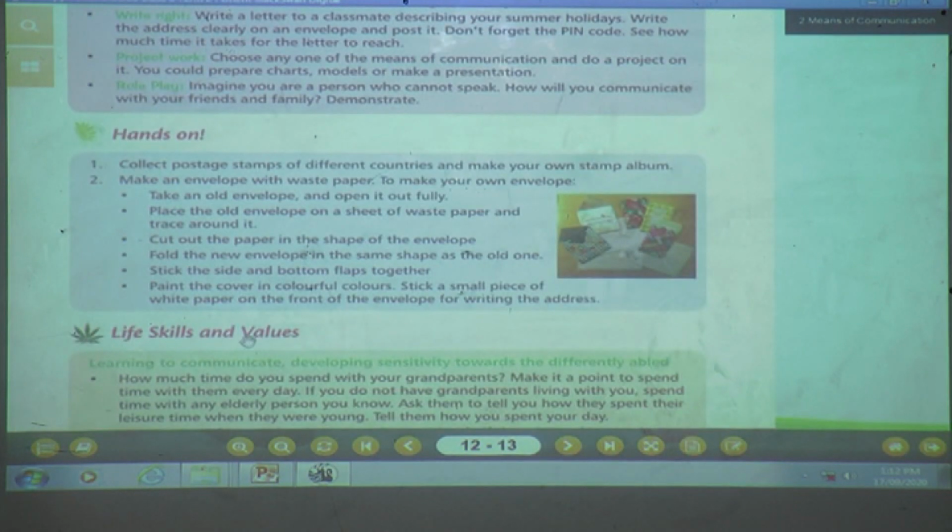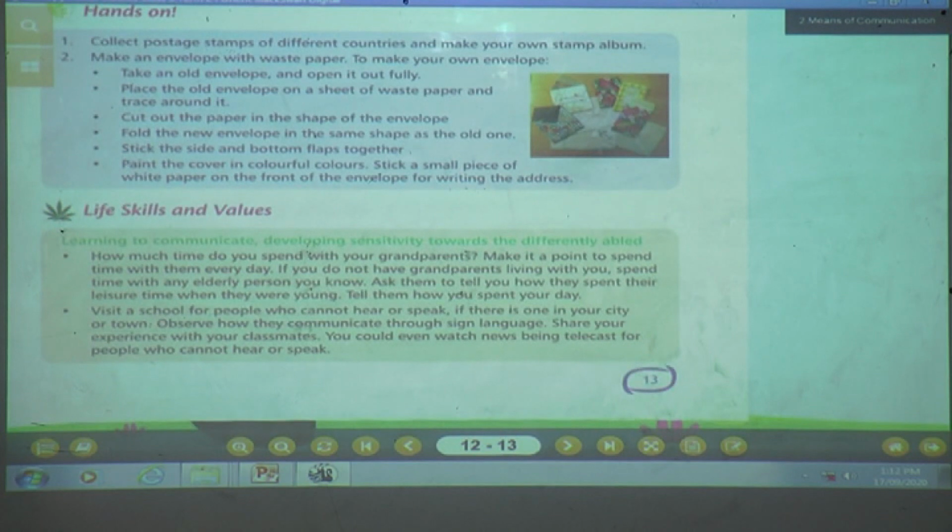Okay. Next one is what? Life skills and values. Learning to communicate, developing sensitivity towards the differently abled. How much time do you spend with your grandparents? Yes, children, how much time are you spending with your grandparents? What are you going to do? You are going to make it a point to spend time with them every day.